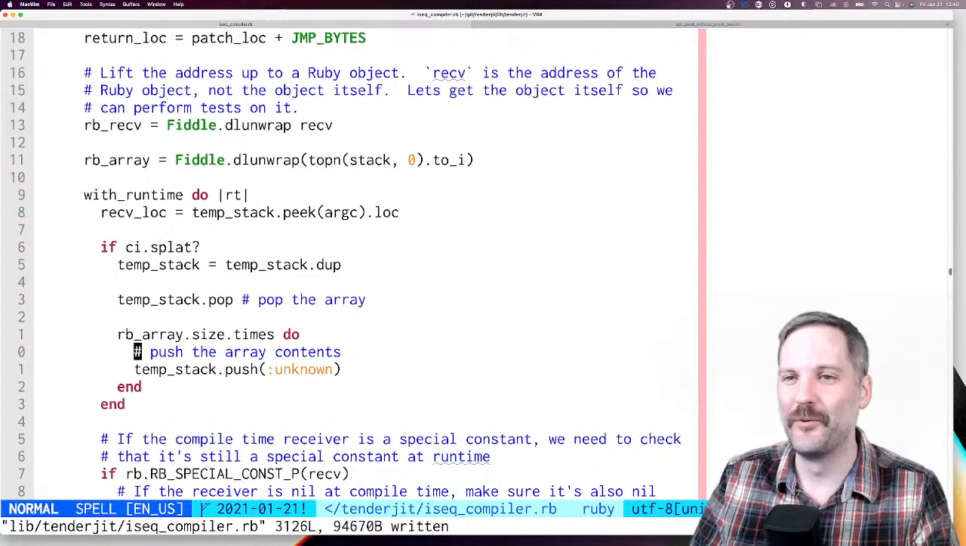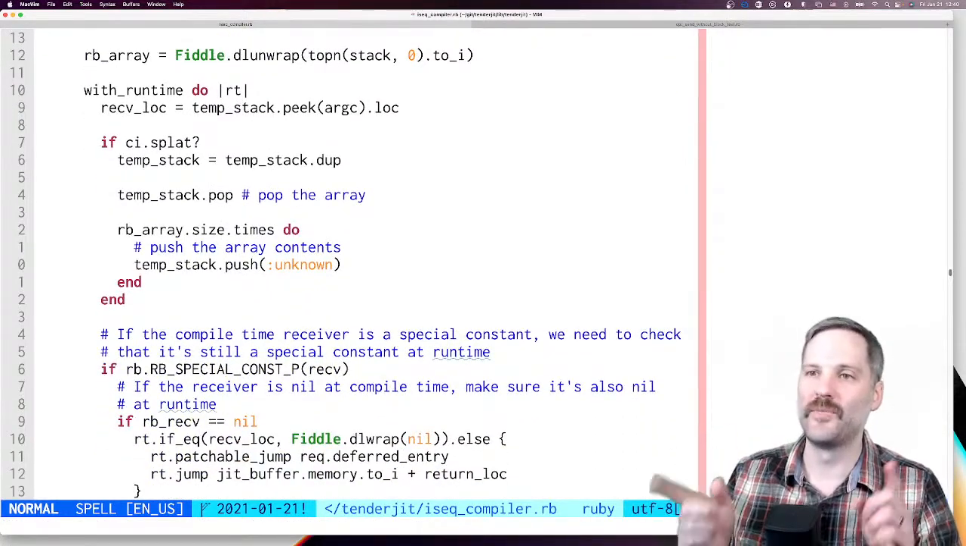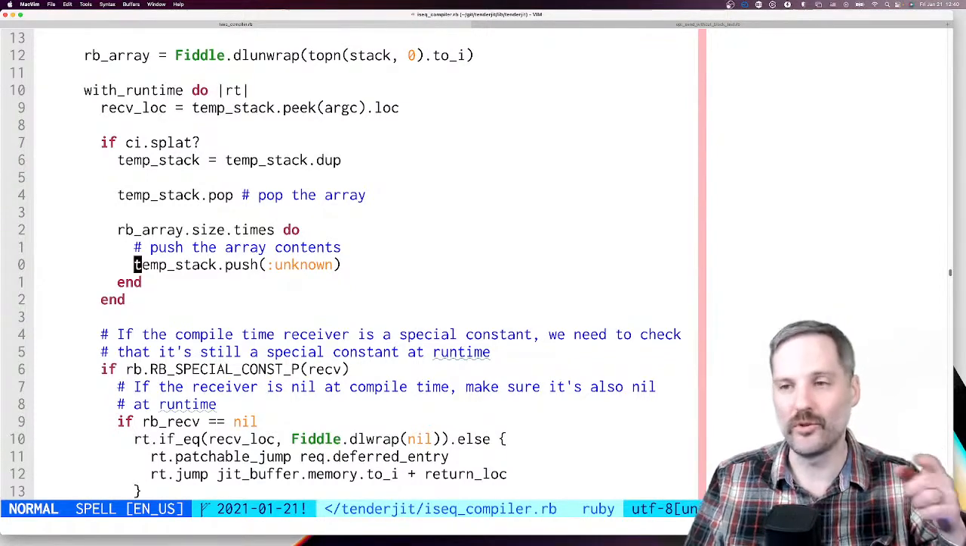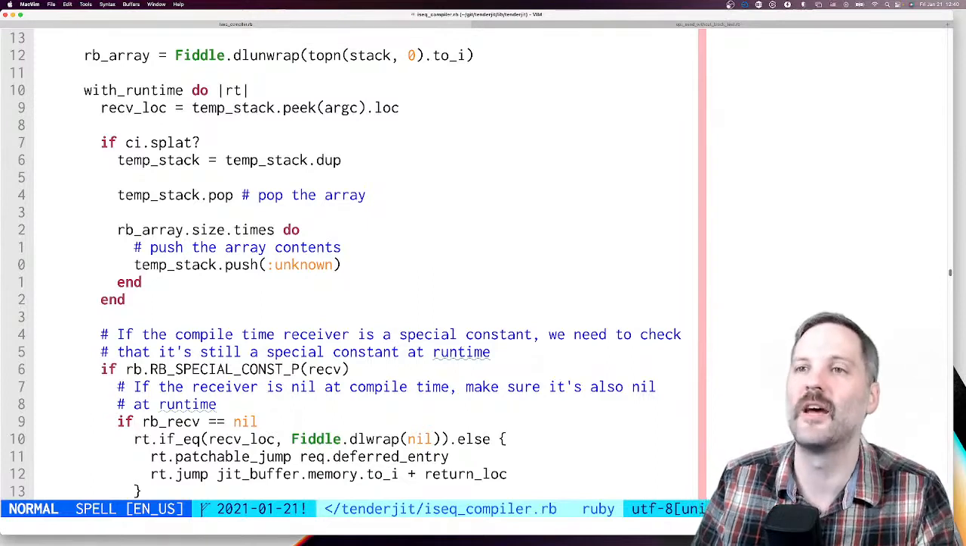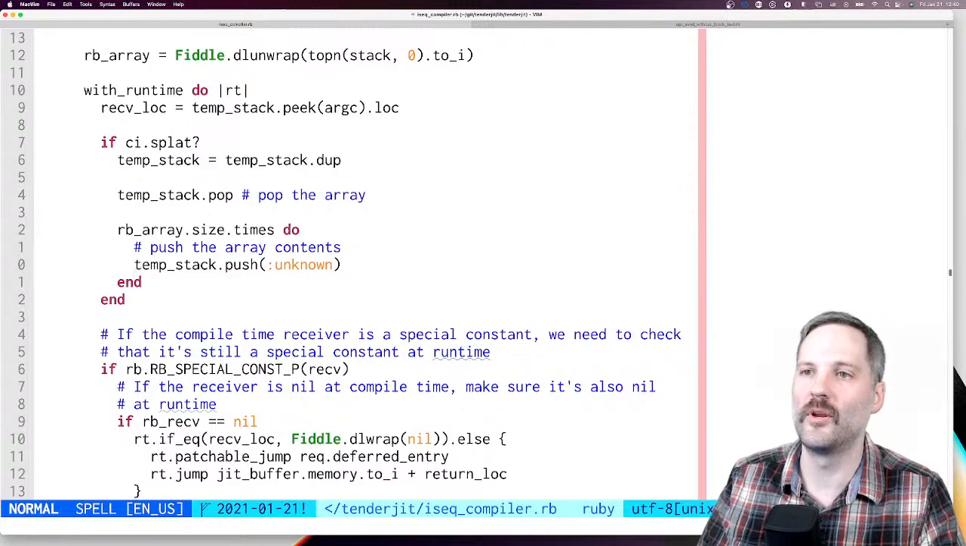Okay. So we're going to push it onto the stack a few times. Okay, so we can't just push onto the stack. We actually have to get the values out of the array and push those values onto the stack. So we're going to do, boy, what is it?